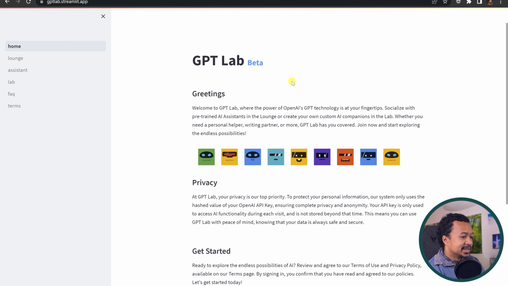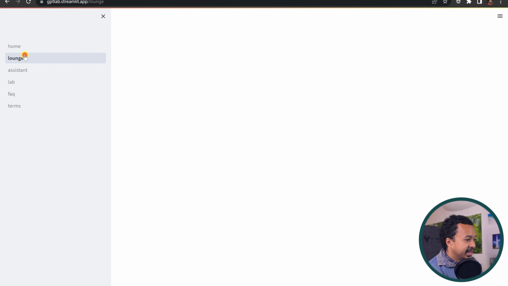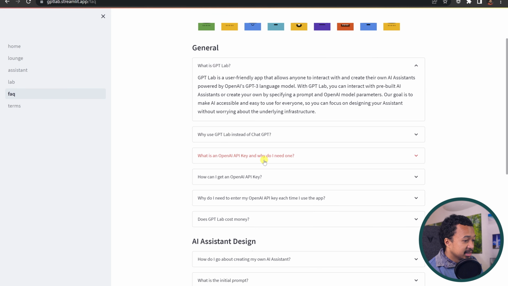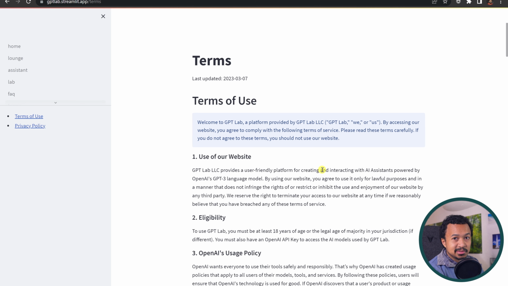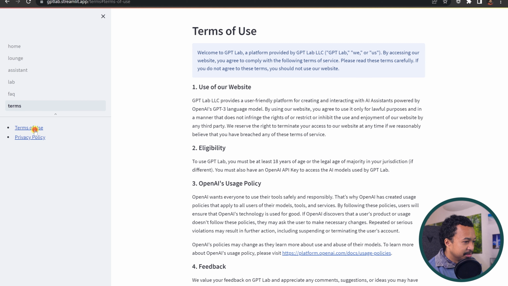Love it. GPT Lab. Oh, they're new friends. I love having friends. We got some pages here. Let's click on those and see what's happening. There's a FAQ. It's a GPT friendly, blah, blah, blah. I'm too lazy. The terms and conditions, this looks very serious. Yeah, privacy policy, terms of use.